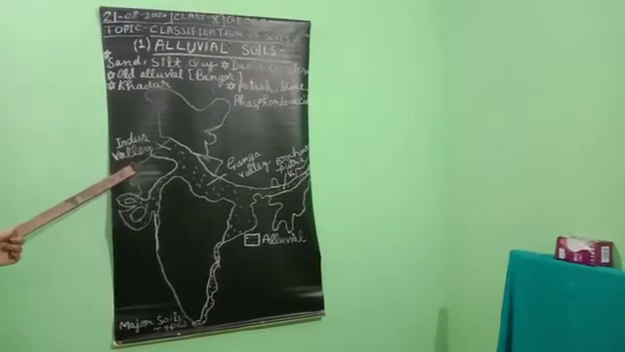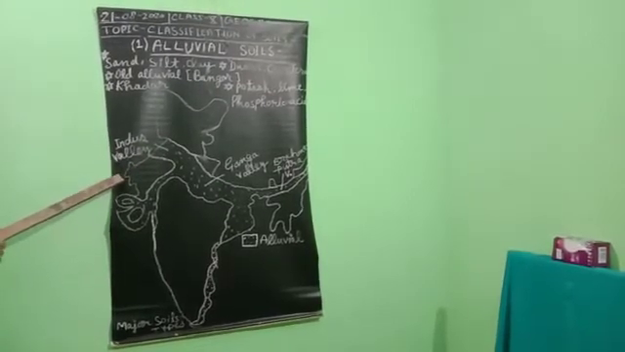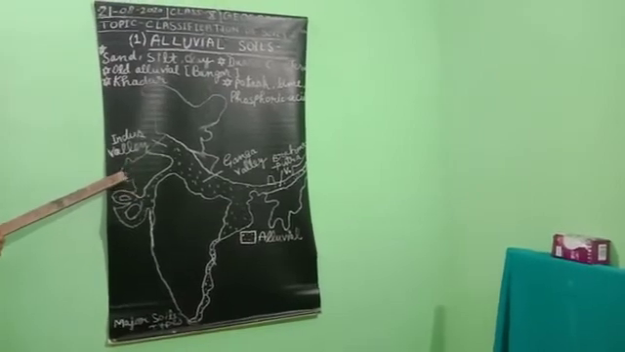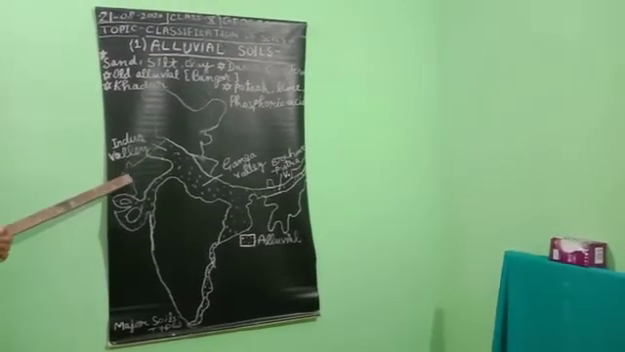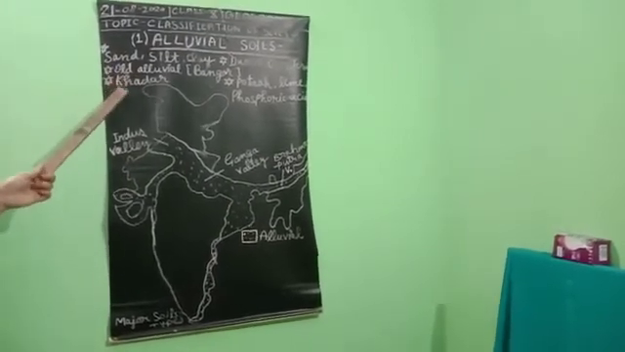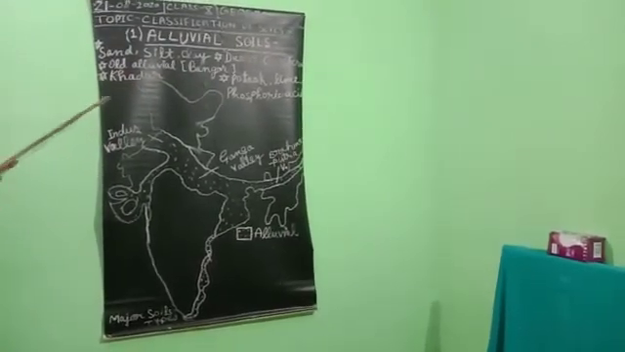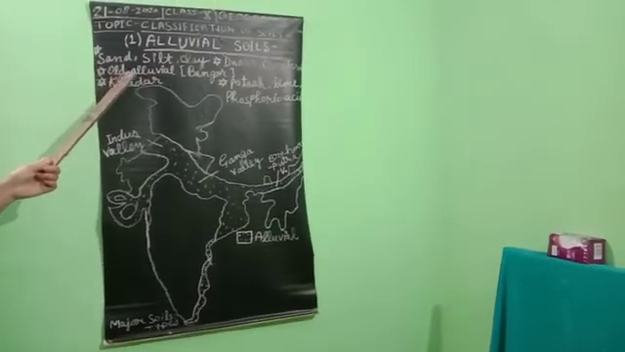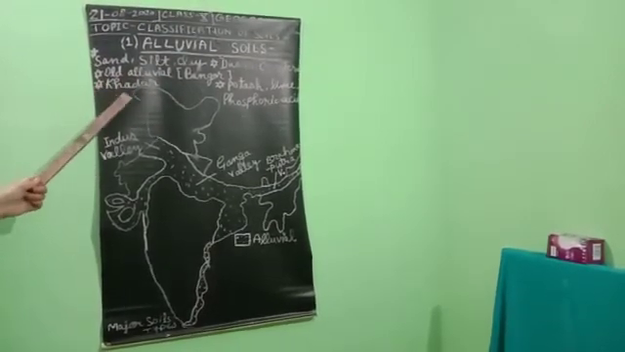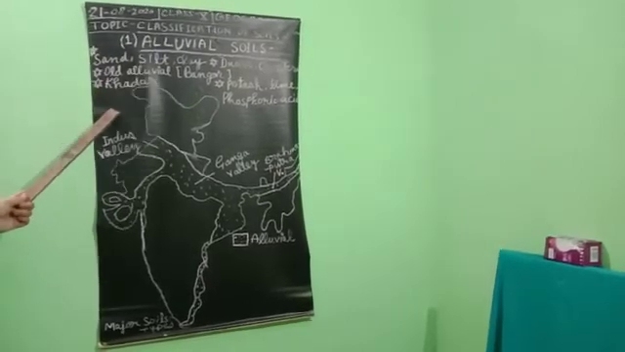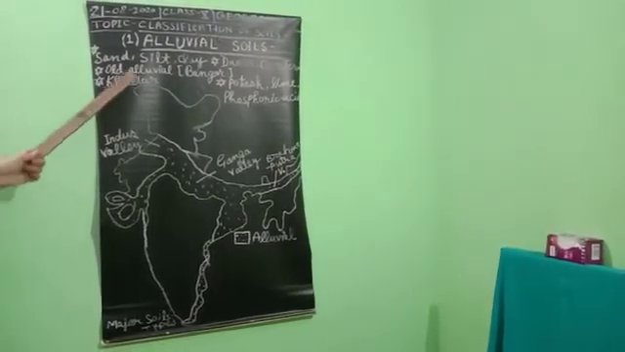Soils are also described on the basis of their age. According to their age, alluvial soils can be categorized into two categories, that is Bangar and Khadar. What are Bangar and Khadar? Bangar is the old alluvial soil, and Khadar is the new alluvial soil. How can we understand these Bangar and Khadar?